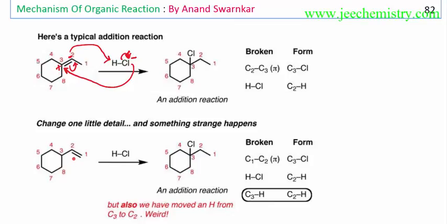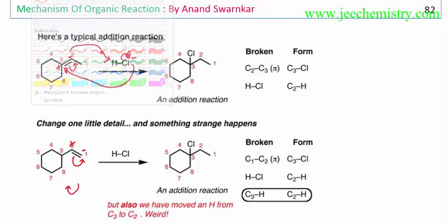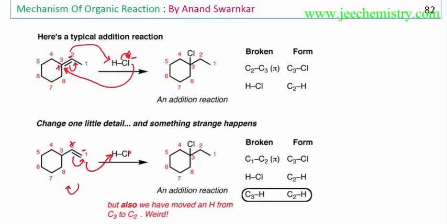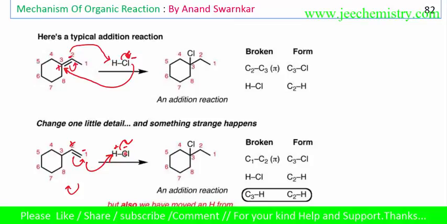Now in this format, if HCl attacks, then this minus charge will form, and here plus charge will form. The second position plus charge is more stable. If you shift the arrow in this direction, then plus charge will form here, but this plus charge is less stable than this plus charge. That's why the arrow moved in the right direction and plus charge is formed here. Now this minus charge will attack the H plus, leaving as a minus, and this minus will attack the chlorine.